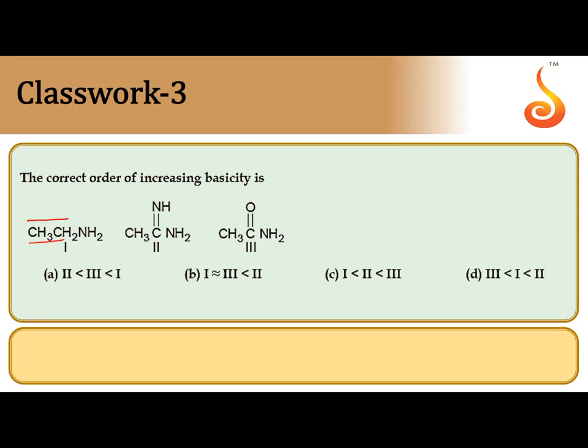CH3CO is an electron withdrawing group. In CH3CONH2, since CO is electron withdrawing, and moreover the lone pair of nitrogen is involved in delocalization due to conjugation with the CO pi bond, the availability of the lone pair at nitrogen decreases. So this is the least basic because of its electron withdrawing nature.